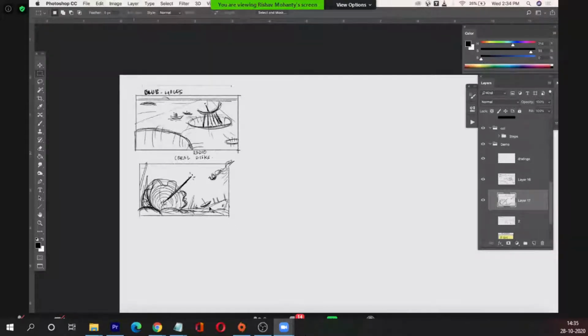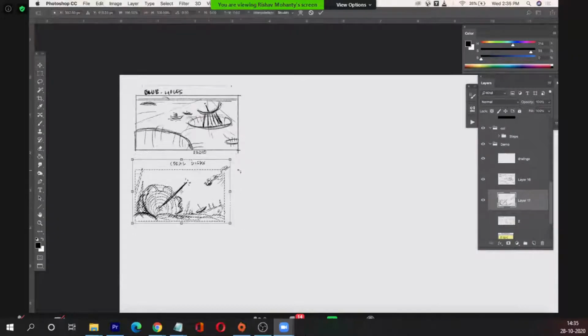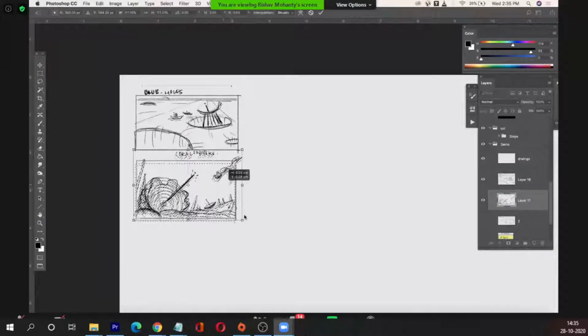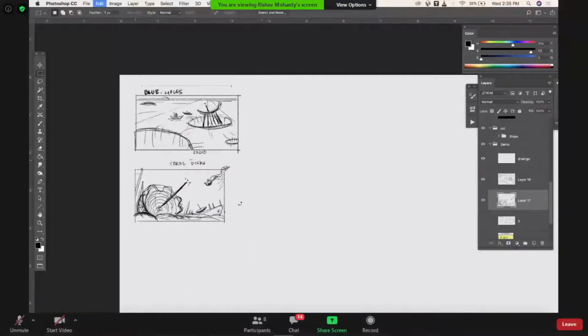Just for a bit of reference, I still have my reference board on, guys, so you don't have to worry about that. You always have a reference on your side. I'll be showing it to you from time to time.